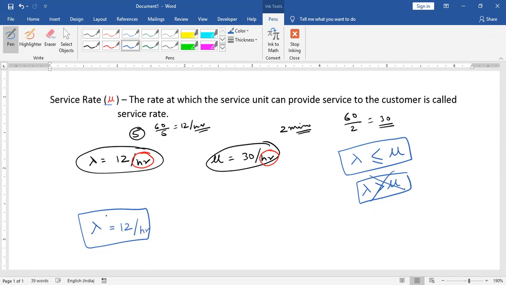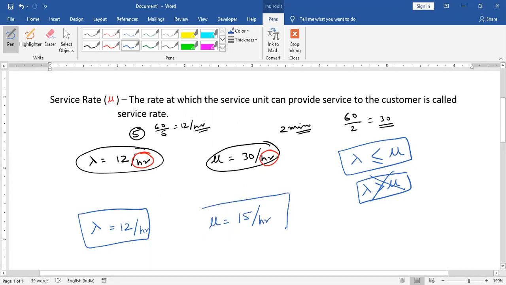So how many calls can we make in an hour? That is 60 divided by 4, which is 15. So mu is equal to 15 per hour. This is the service rate, and this is the arrival rate.